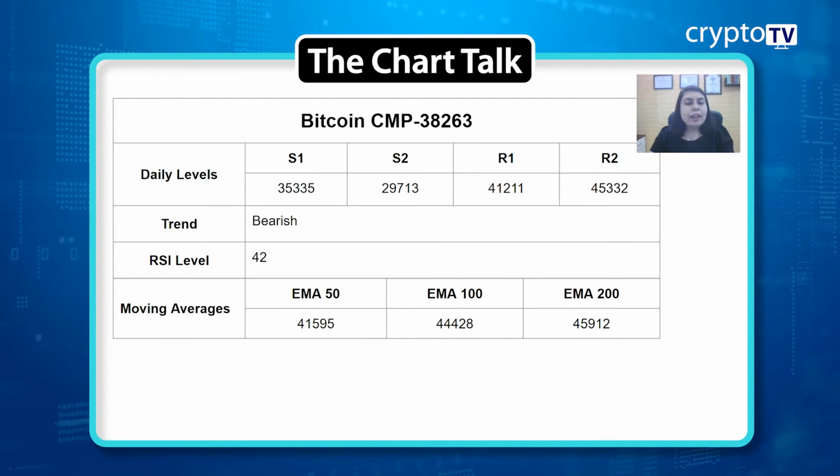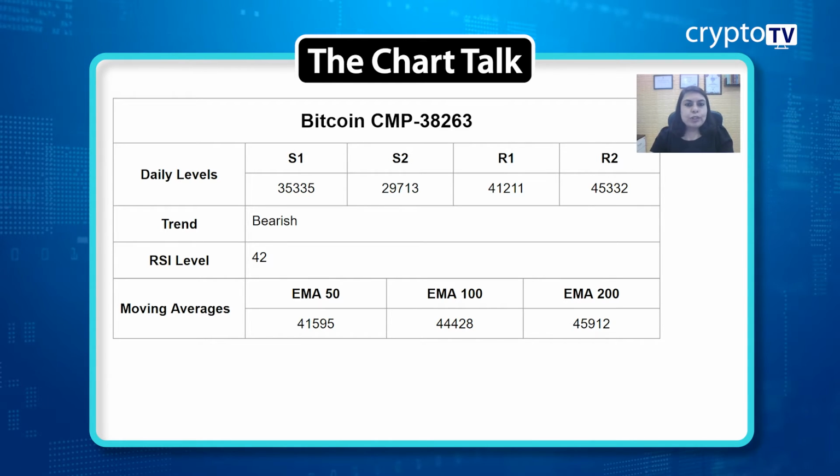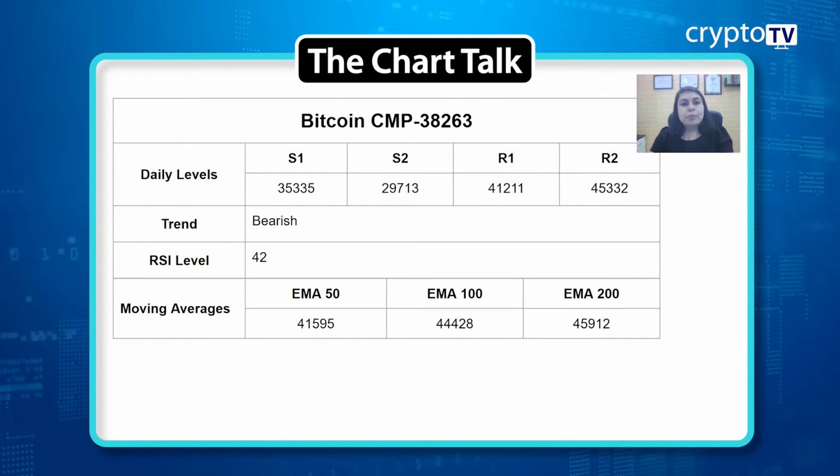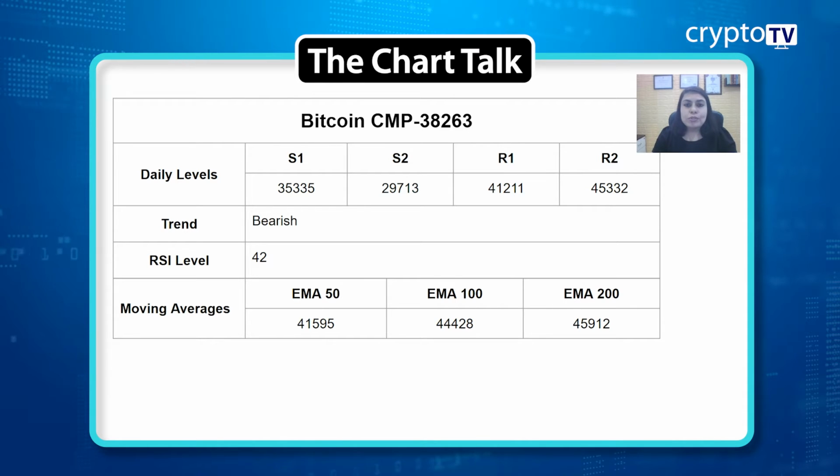The current price is trading at 38,263. If you remember in yesterday's video, at the time of recording we had seen a good fall in the price of Bitcoin, but by the end of the day we saw the upside also. All the fall was covered by the buyers, and that's the reason the Bitcoin price closed at somewhere around 38,000. If you look at yesterday's candle, the price made a low of around 34,000, so we saw good volatility in yesterday's movement.